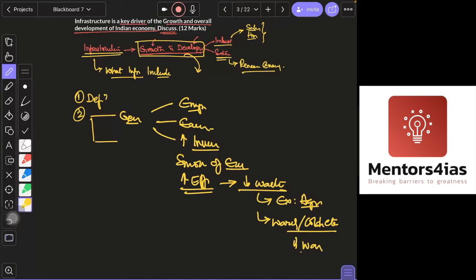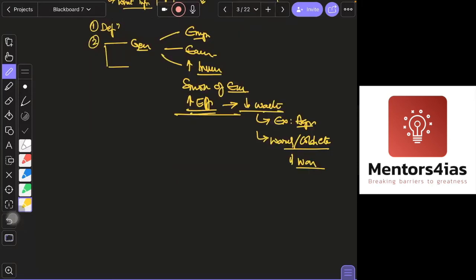You can't simply go on writing points. So when you write in points, increase efficiency, enough. You don't have to elaborate on that. You just write increase efficiency, arrow mark, because it reduces waste. You understood? That's how you write. You don't have to write big sentences. When you write big sentences, what will happen is you will fall short of time.